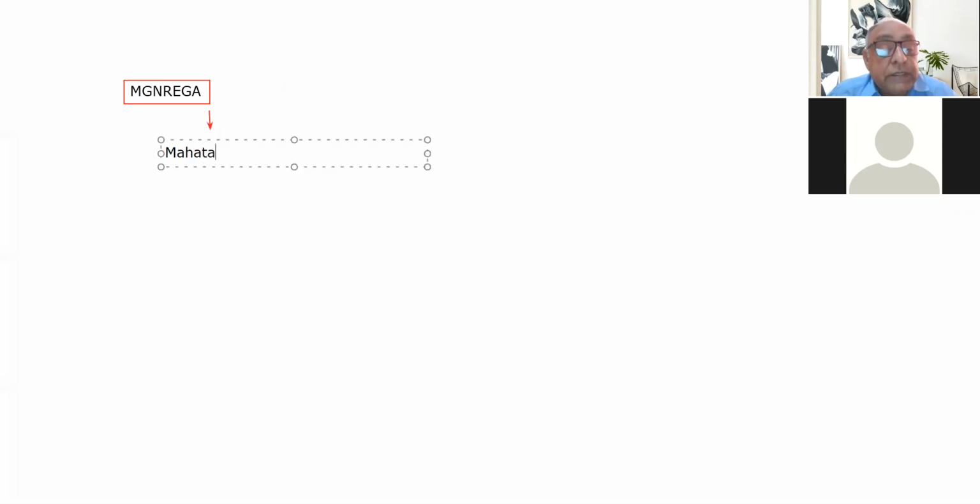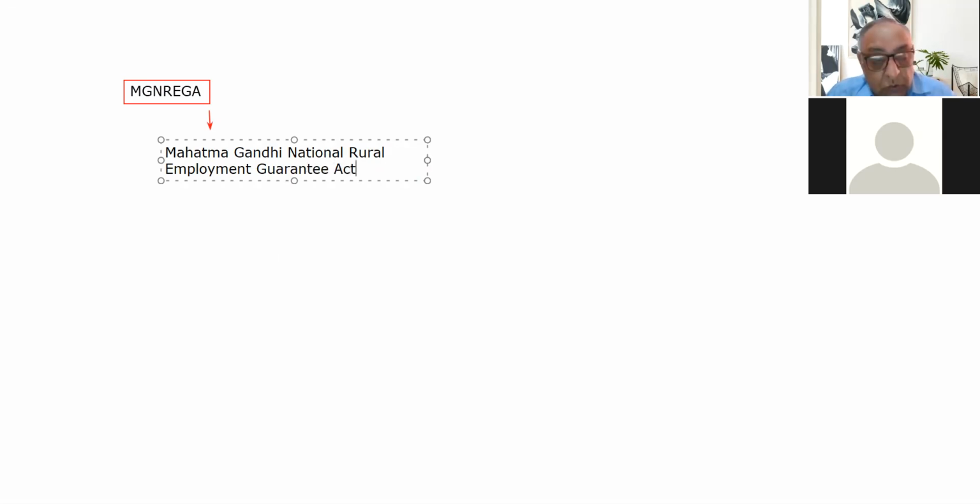Please bear this in mind: Mahatma Gandhi National Rural Employment Guarantee Act. So this is what we mean by MGNREGA.